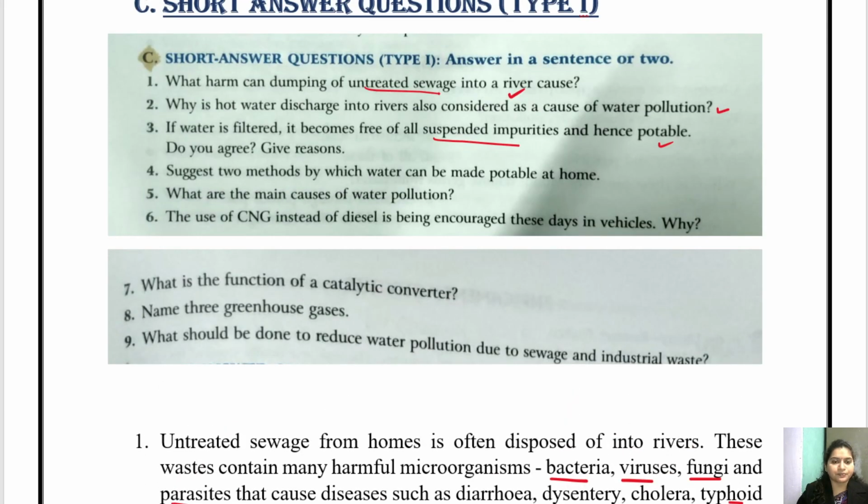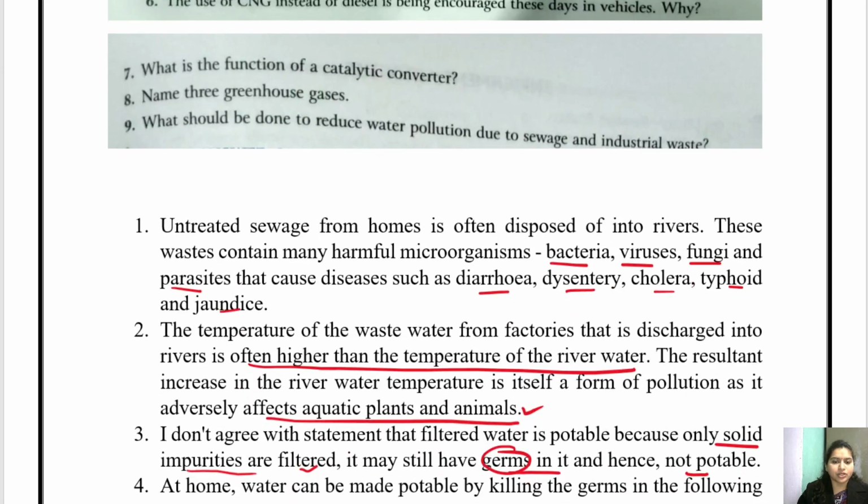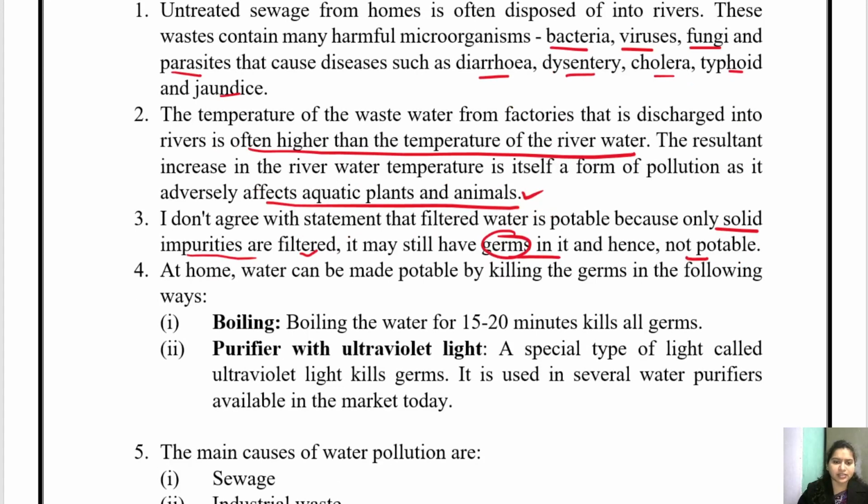Question 4. Suggest two methods by which water can be made potable at home. So there are several methods. First is boiling, second is ultraviolet light. Okay, any purifier we use works with UV light, which may also kill the germs and can make water potable. Okay, there are other methods also through which water can be made potable.